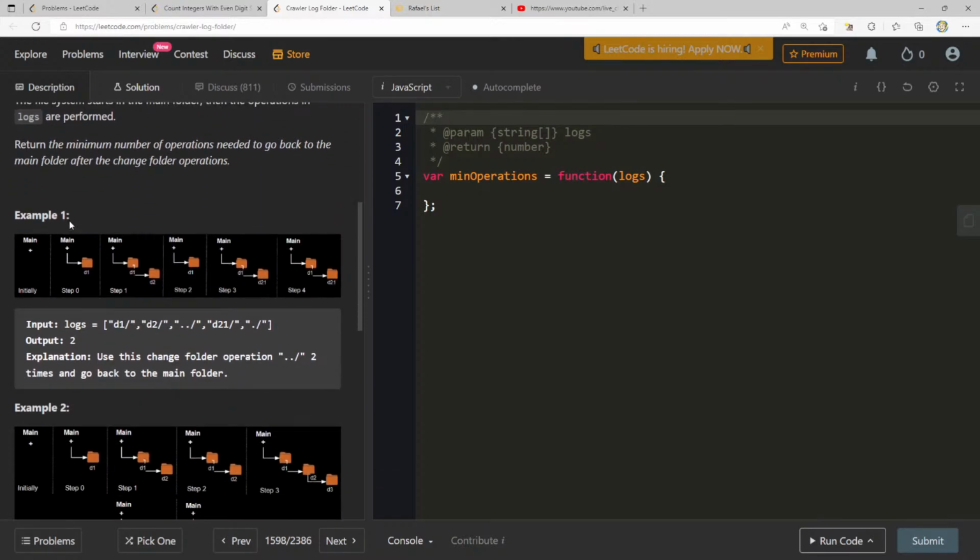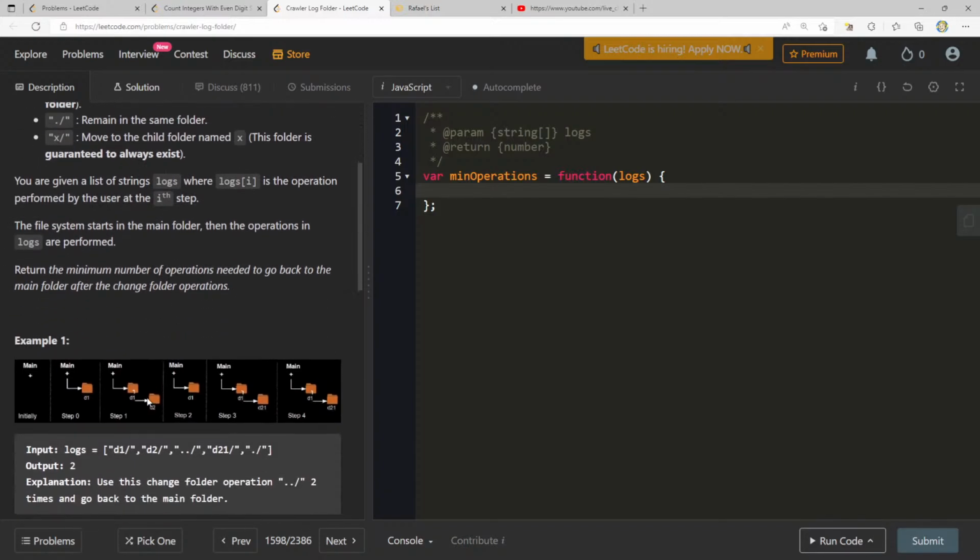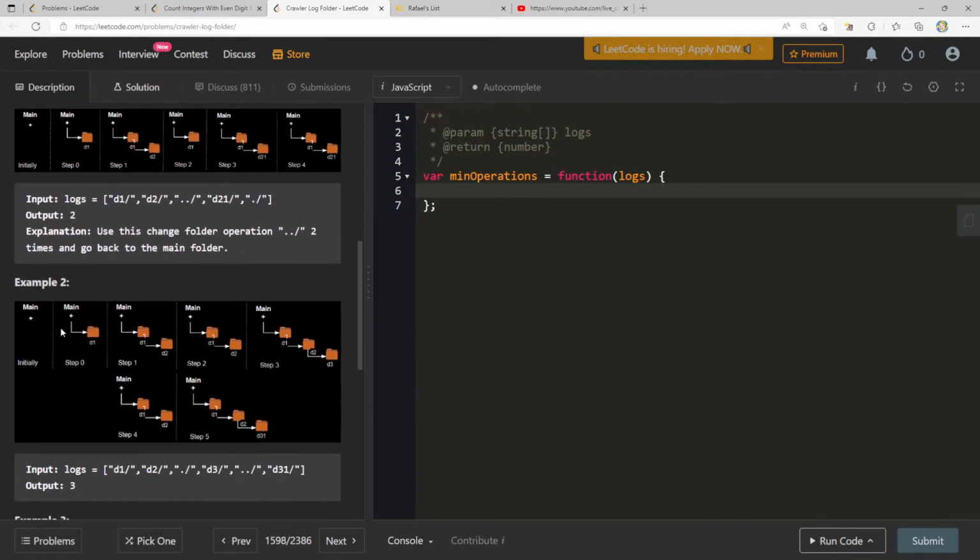I feel like I want to keep track of my depth. Maybe anytime I see, there's like 3 operations here, I think. If I just keep track of my current depth, that's going to be the minimum amount of operations I need to do, right? But does it change with depth? Can I go here? This will be like 1, 2, 2, 3, 2, 3, output 3.